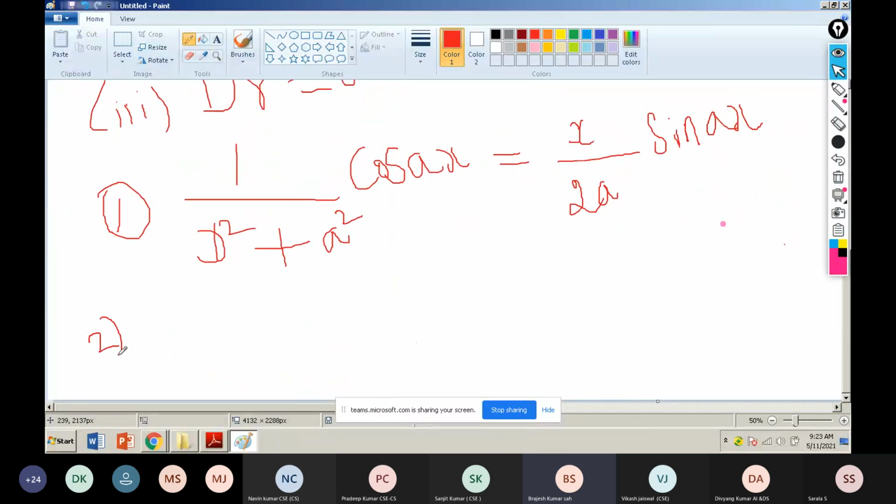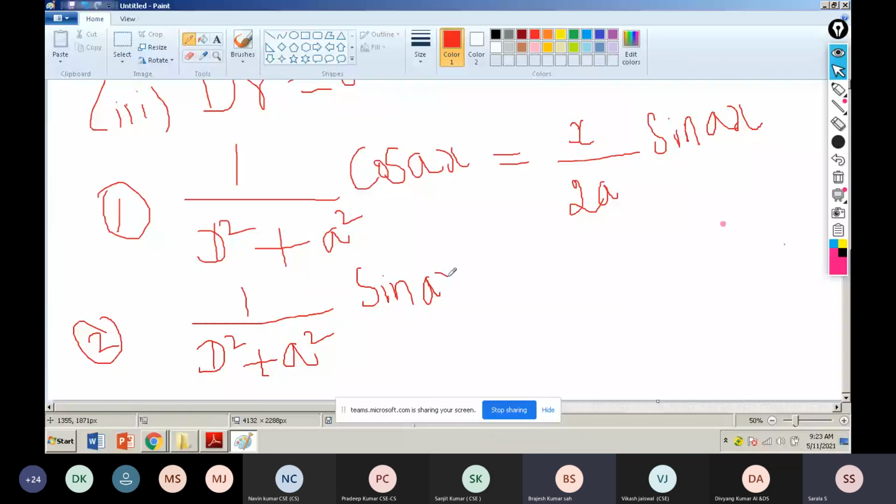Second formula: b square plus a square, sin ax equals x by 2a, minus cos ax. I put minus here. X by 2a. That's all. These two formulas completed or not?